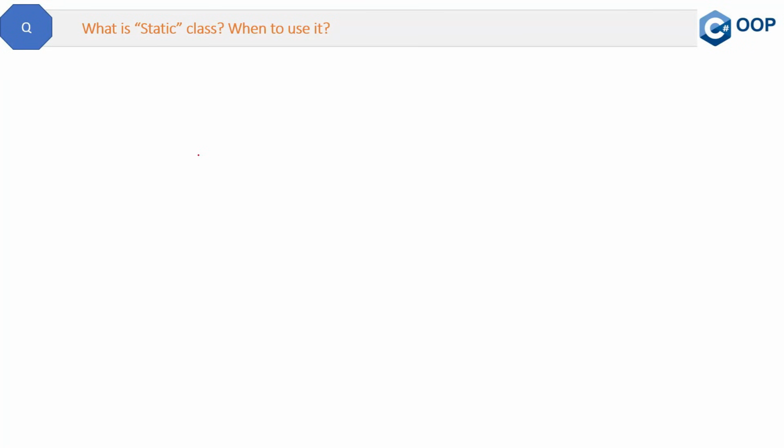What is a static class? When to use it? Let's explore the answer. First of all, the definition. A static class is a class whose object cannot be created and which cannot be inherited also. Now, if its object cannot be created and if it cannot be inherited, then what is the use of this static class? That is an important thing.